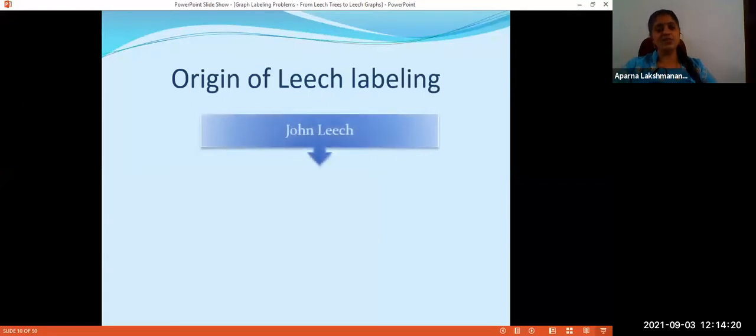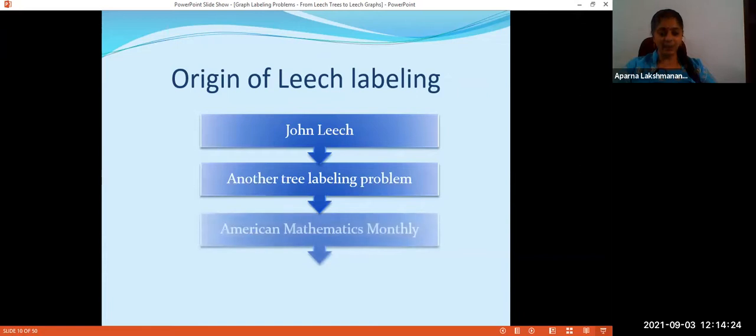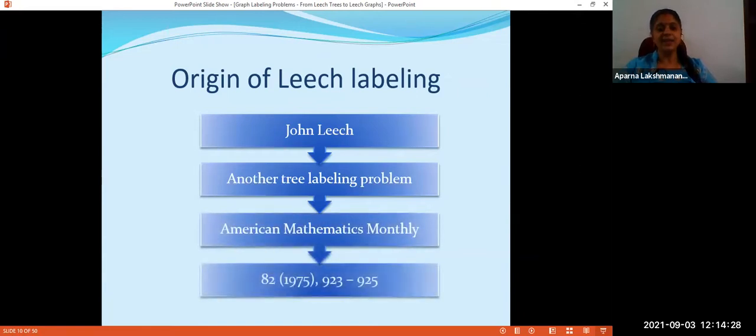This concept was introduced by John Leech in his paper, Another Tree Labeling Problem, which was published in the American Mathematical Monthly in the year 1975. So the concept is almost approaching a golden jubilee. In 4 years, we will have the golden jubilee of this paper, but only very few papers, I can count on my fingers, were published based on the concept of Leech labeling. Let us check why it is so.